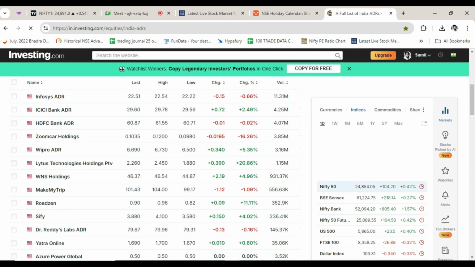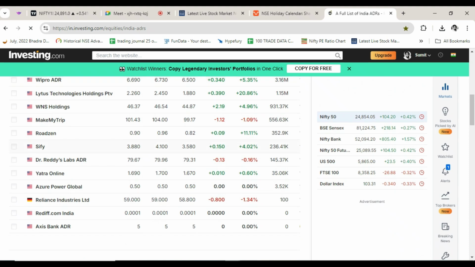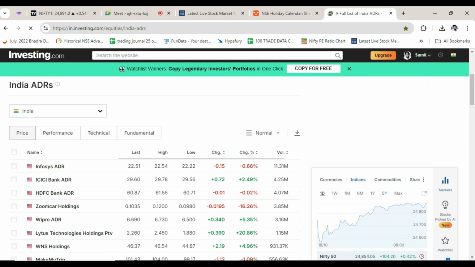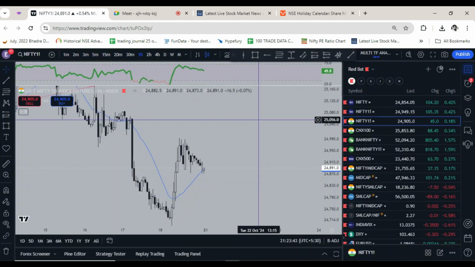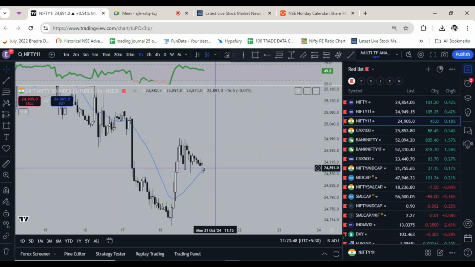So ADRs were okay, they were not positive, but okay. Reliance was down 1.34% on ADR, so that might be the reason that Gift Nifty is down. Infosys 0.66. Okay. So if opening also is on a similar line, that is 24,891, and Japan and Asia